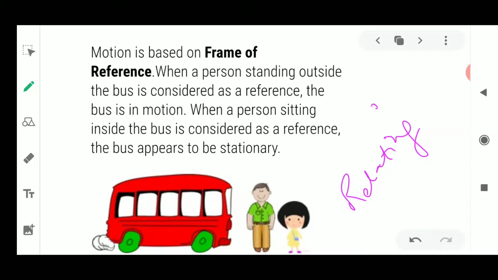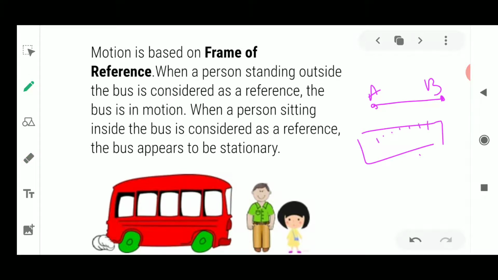For example, if you have to draw the line, if I have drawn the line A and B, now if I say you measure it, what are you going to take? You'll just say that it is 3 centimeters long. No, how can you say that it is 3 centimeters long? So you will take a reference point, a reference object, one scale, and you will put it here and measure how much the distance is from A to B. So it is going to give you an appropriate answer. Why? Because 0 will coincide with A and 3 centimeters will coincide with B. So you can say that this line is 3 centimeters long.